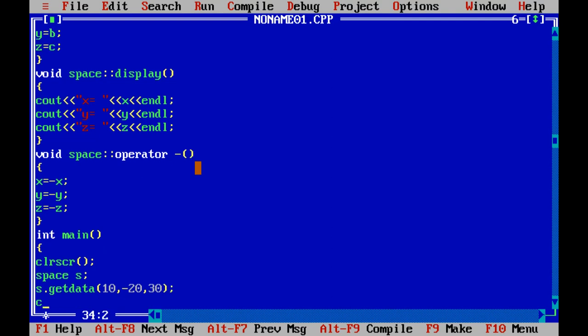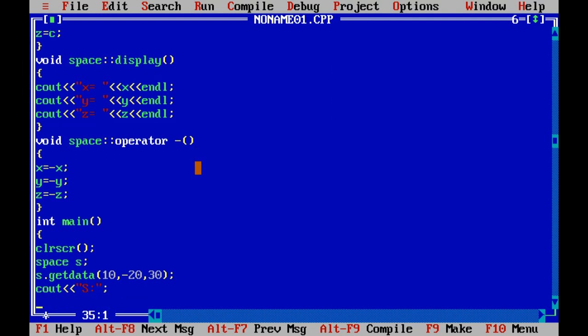Okay, and after that, for the first time I want to display the original values of x, y, z. That's why here I am using this s dot display.